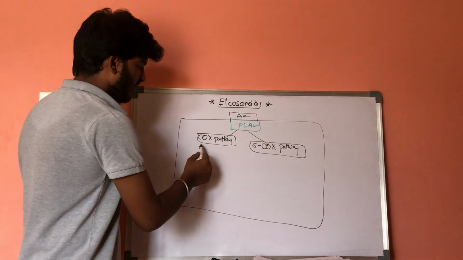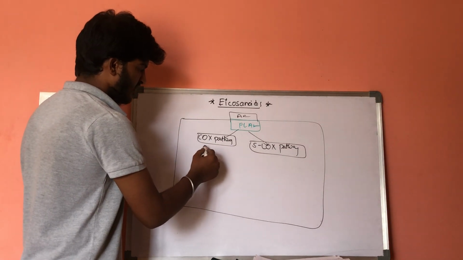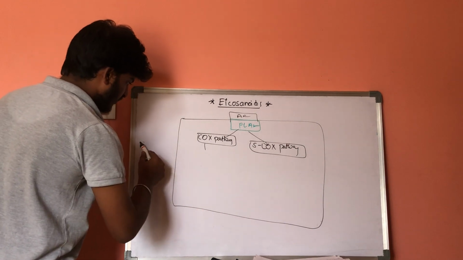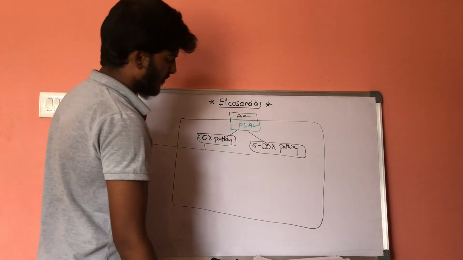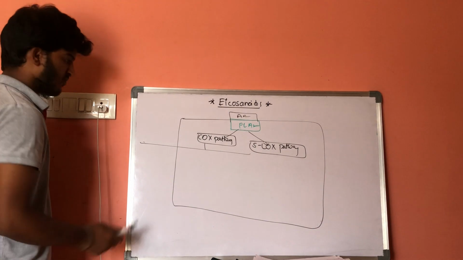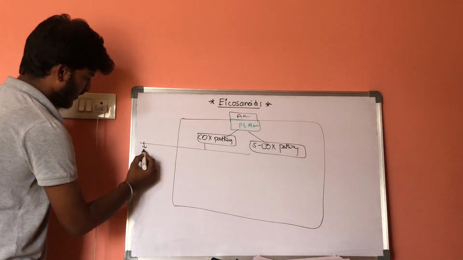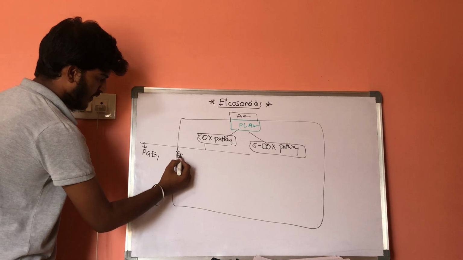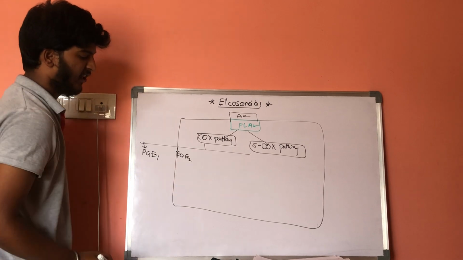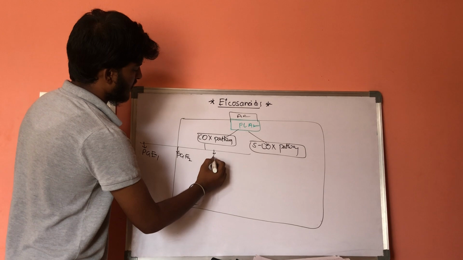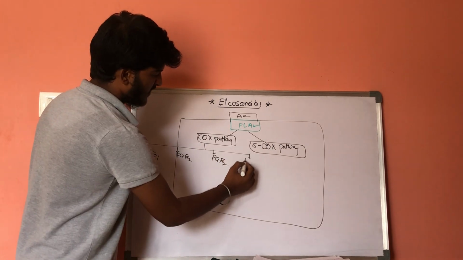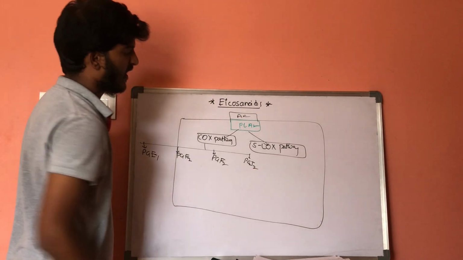By the cyclooxygenase pathway, it results in formation of different types of prostaglandins, that is PGE1, PGE2, PGF2, and PGI2.